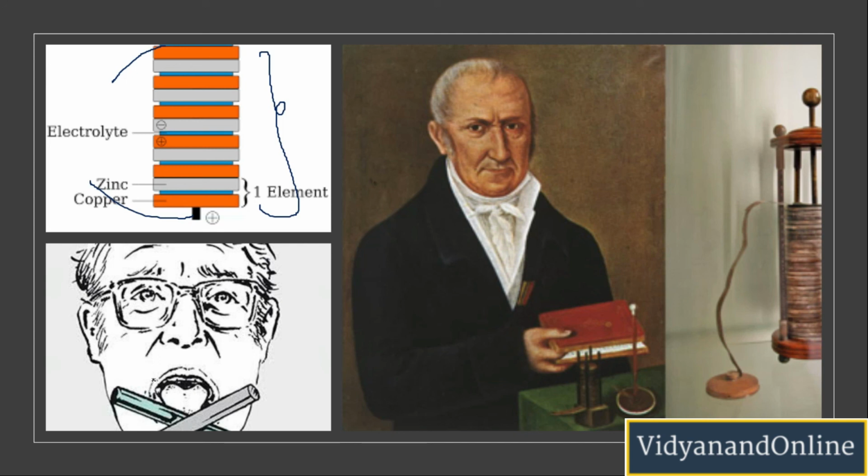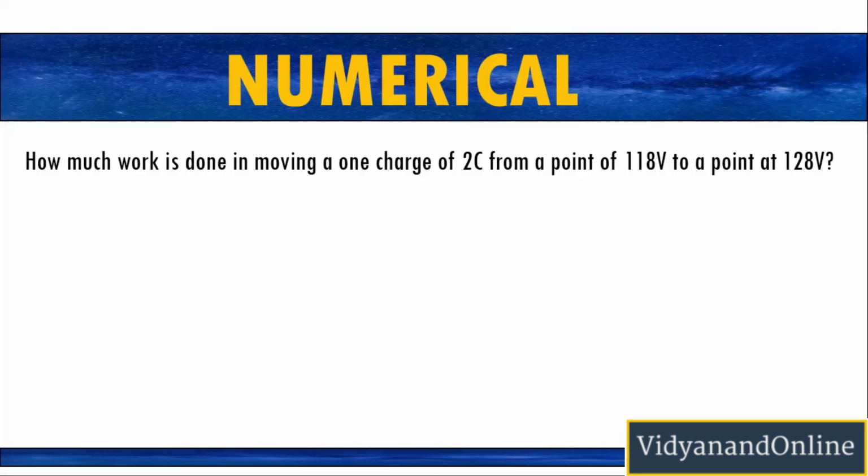Now let us see a small numerical on this topic. So the question is, how much work is done in moving one charge of 2 coulomb from a point of 118 volt to a point at 128 volt.